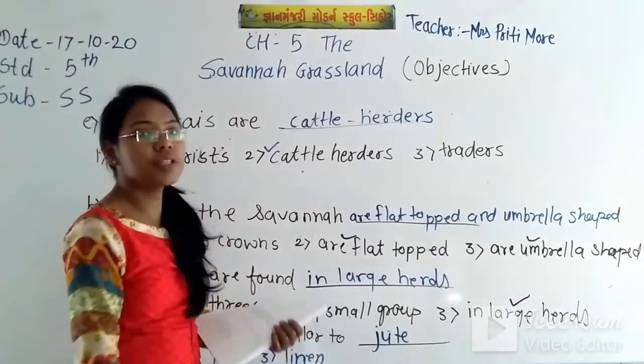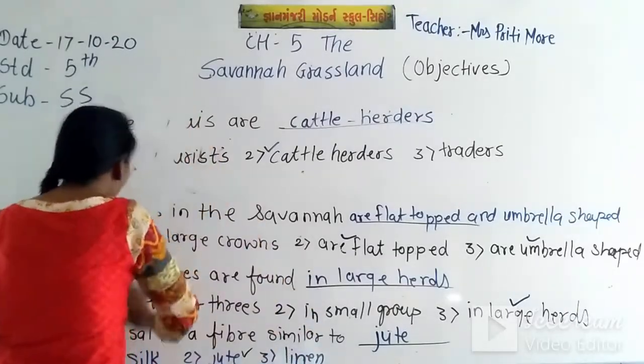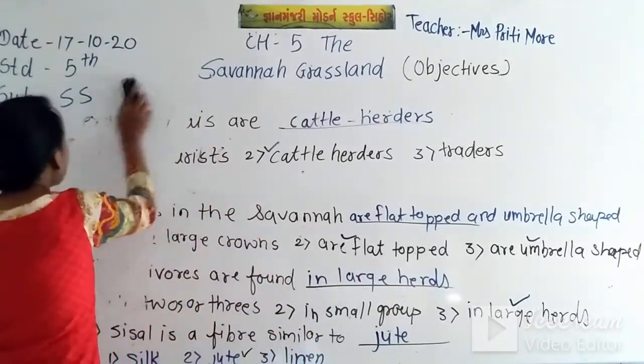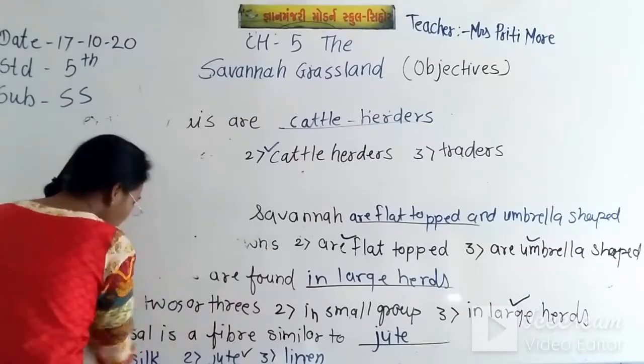Now I hope students you have written this. Now I am rubbing this all and let's do exercise number 2.